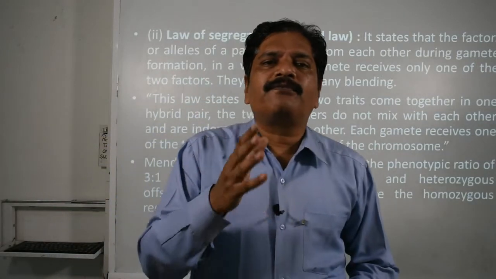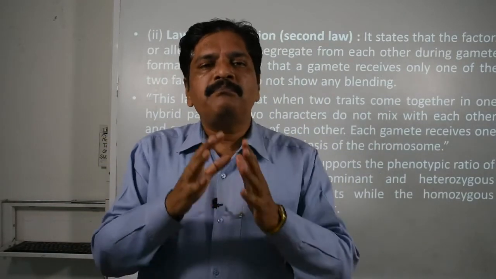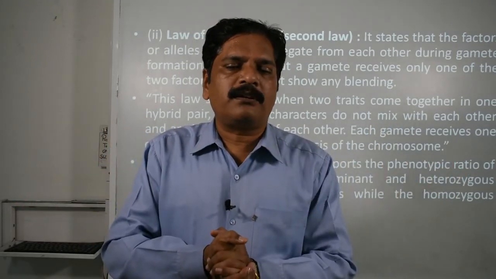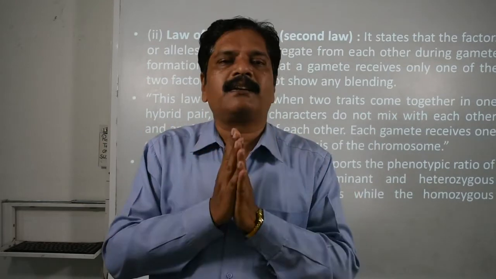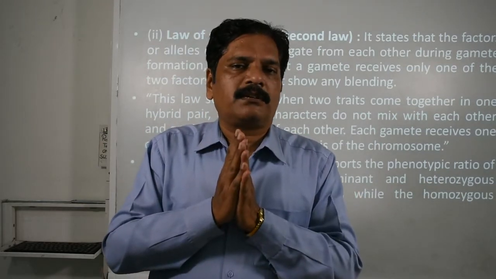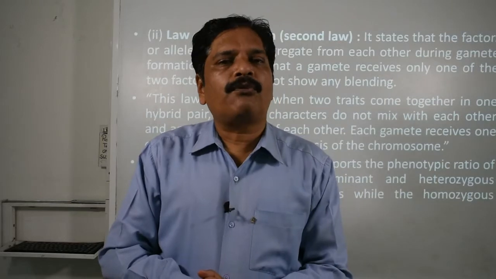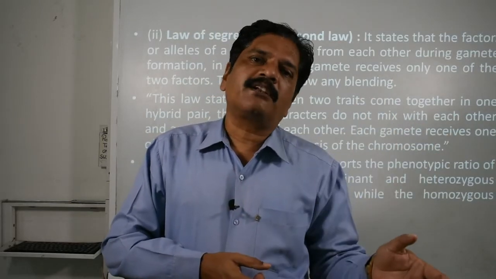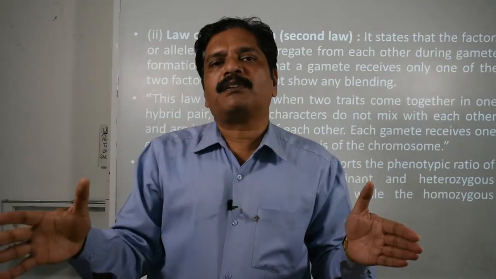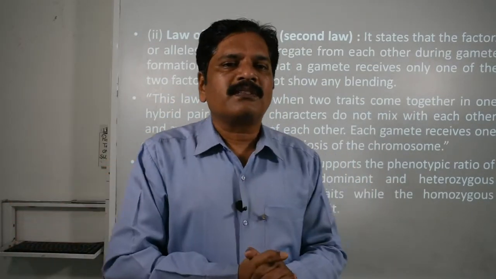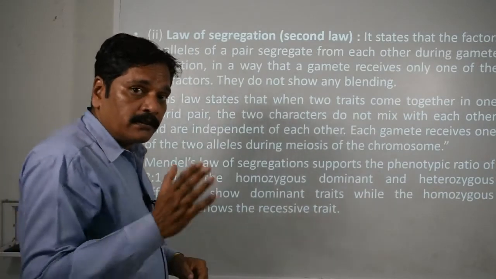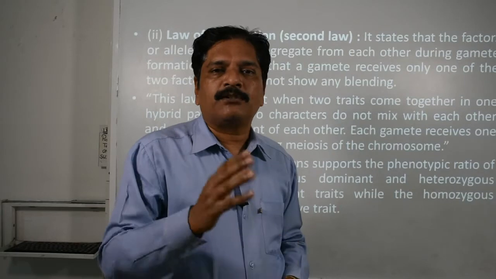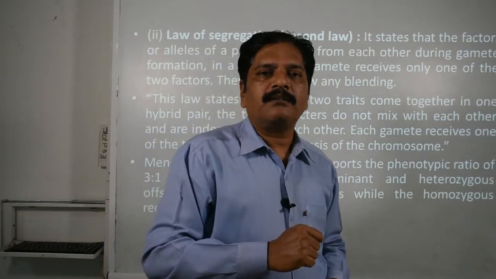At the time of gamete formation, when meiosis takes place, one set of chromosomes goes to two different daughter cells in the first division, and later it multiplies from 2 to 4 gametes. 50% will have one gene and 50% will have the second gene because of this separation. That's why we call it the law of segregation, and because they never lose their identity, we call it the law of what?